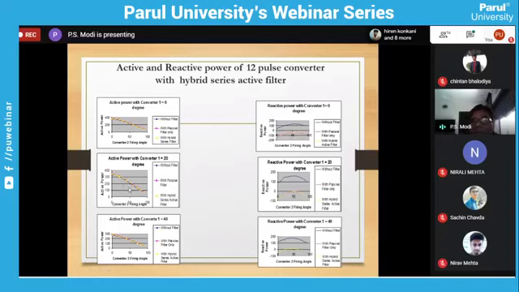Here also you can see again active and reactive power. This is without filter, blue color; with passive filter, pink color; with hybrid series active filter, yellow color. It means the hybrid series active filter gives no contribution to the active power. Active power remains the same, and reactive power also gets no contribution from it, it is whatever it is with the passive filter. So the simulation shows that it does not change the active power.